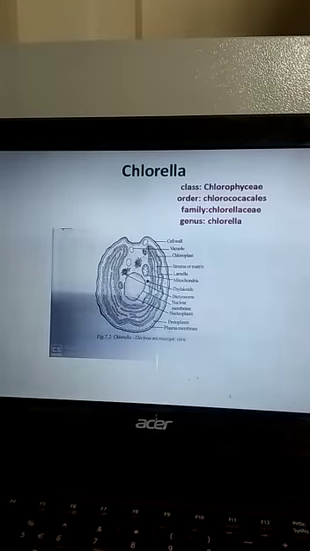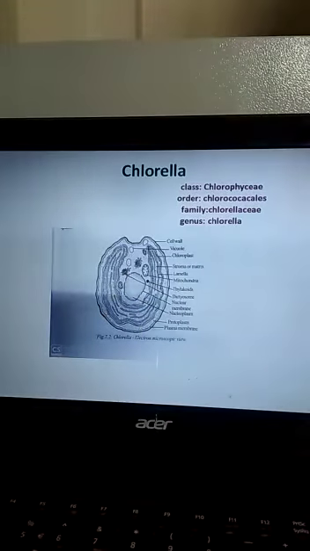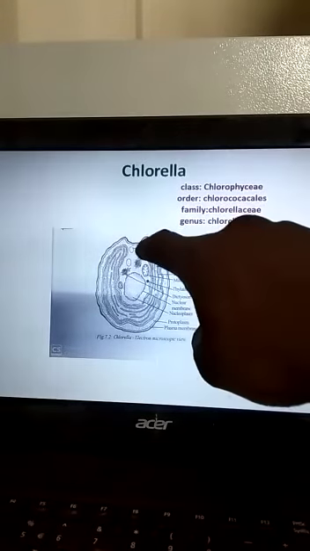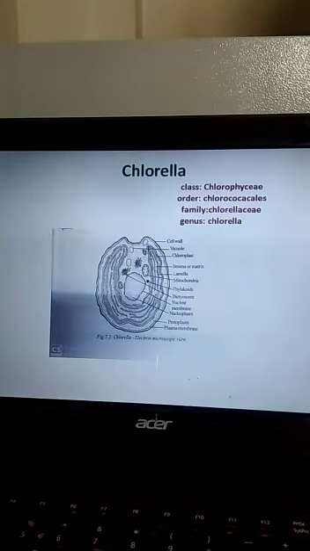As far as the structure of Chlorella is concerned, it's a green, freshwater alga. It is globular in shape. It's microscopic and unicellular, measuring about 5 to 10 micrometers in diameter. Flagella are absent, so it is non-motile. What is meant by non-motile?